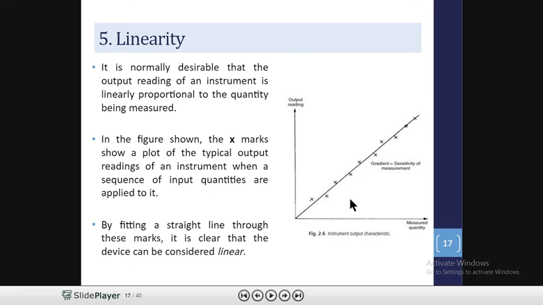In this figure, the cross marks show a plot of typical output readings of an instrument when a sequence of input quantities is applied. If we find a linear relation between them, then it is desirable. If a straight line can be fitted through these marks, the device can be considered a linear device.